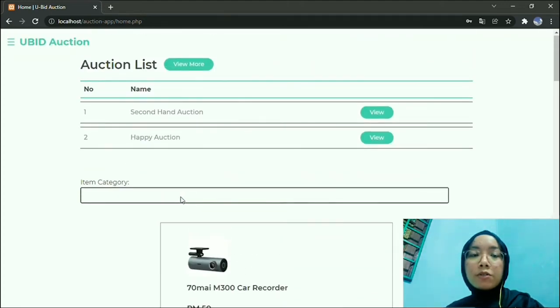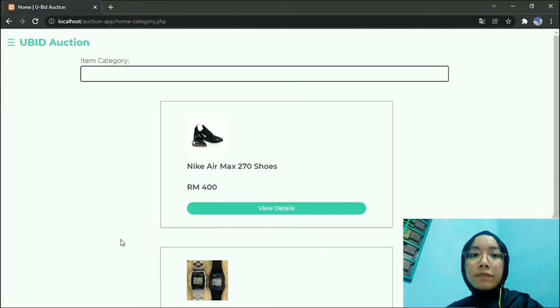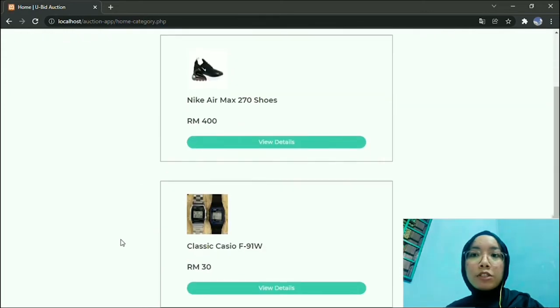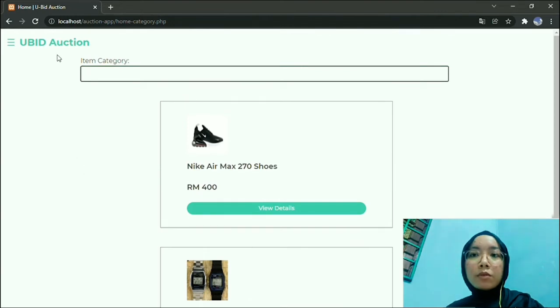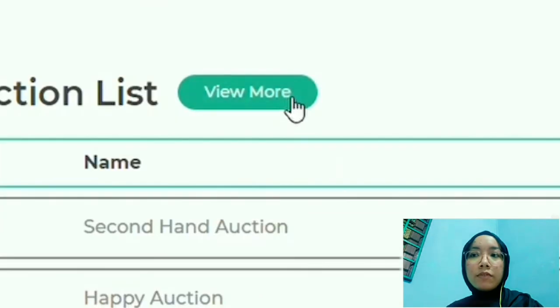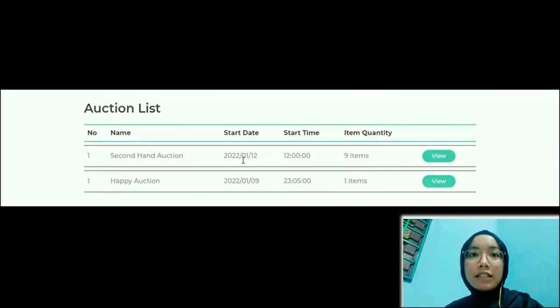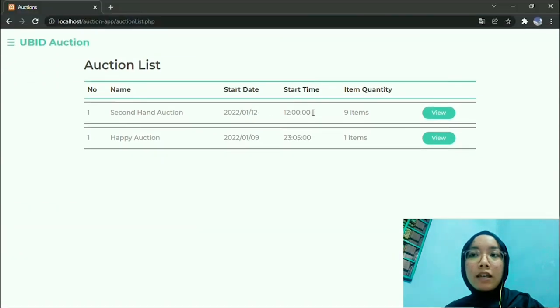Customer can choose to view list of items by category. Let's say customer chooses fashion, and then the system will show items in the fashion category. Go to homepage again, and customer can click on this view more button. Customer can see the start date and time and quantity of items in the auction. When customer clicks this view button,